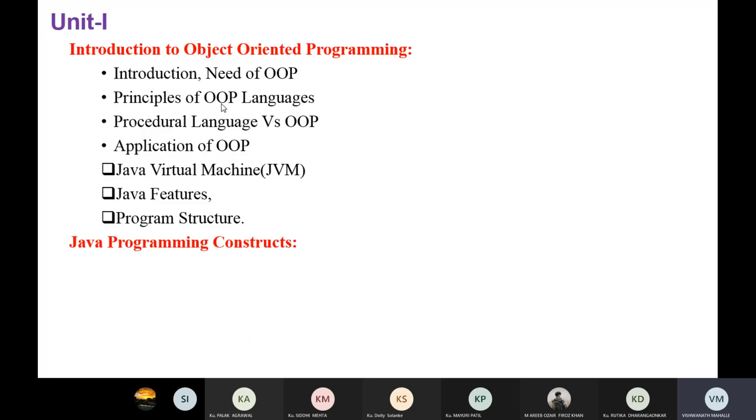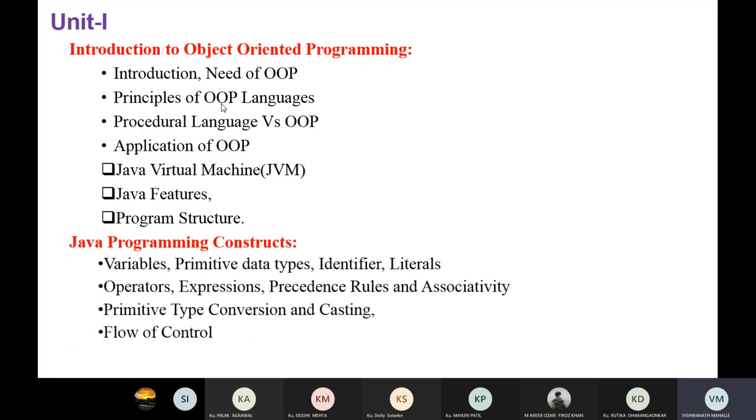In the third part, we will learn about Java programming constructs, which you have already studied: variables, primitive data types, identifiers, literals, operators, expressions, primitive type conversion and casting, and flow controls. This is the content of unit 1. Most of these things we already know.